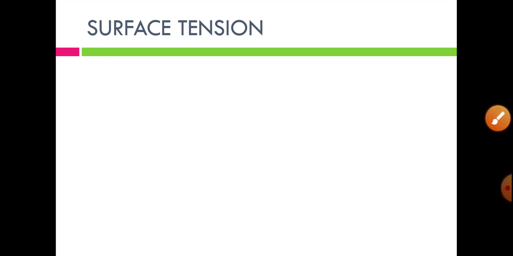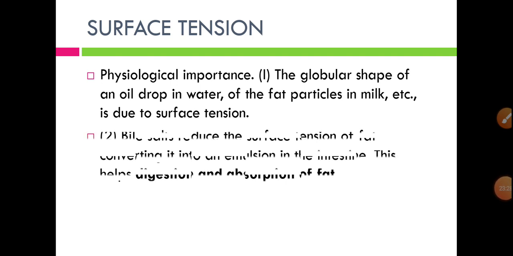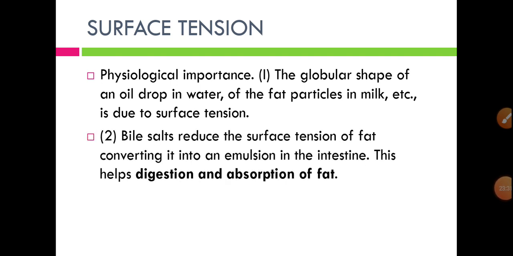Let us see the importance of surface tension. As I have just told, surface tension helps in the digestion of fats. It also helps in reducing the collapsing tendency of the alveoli.